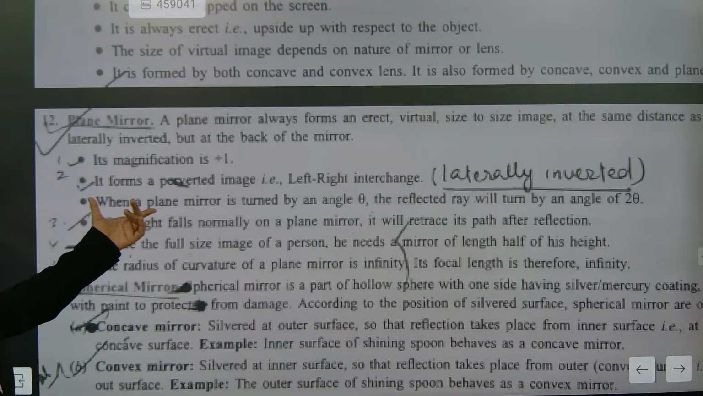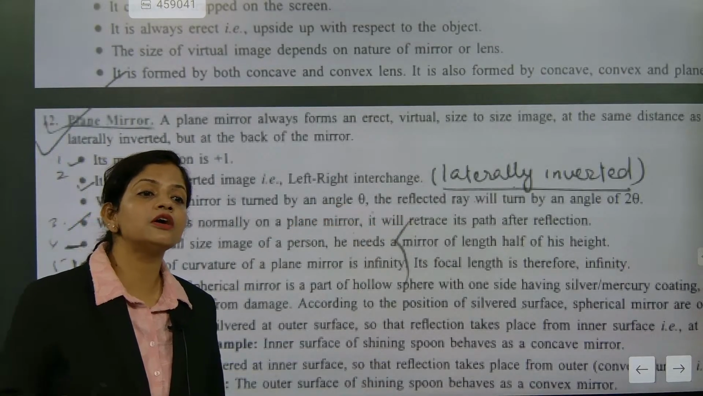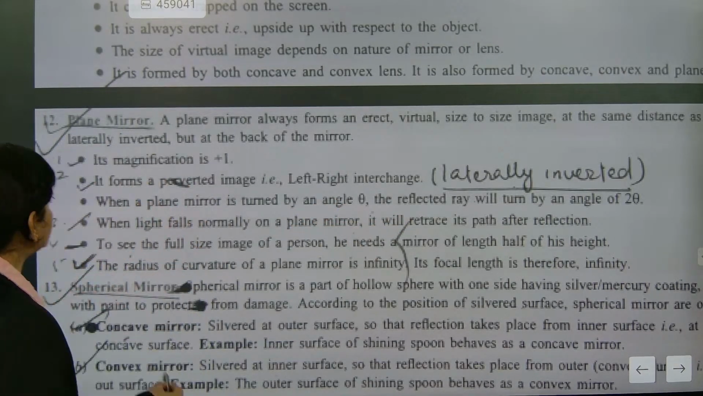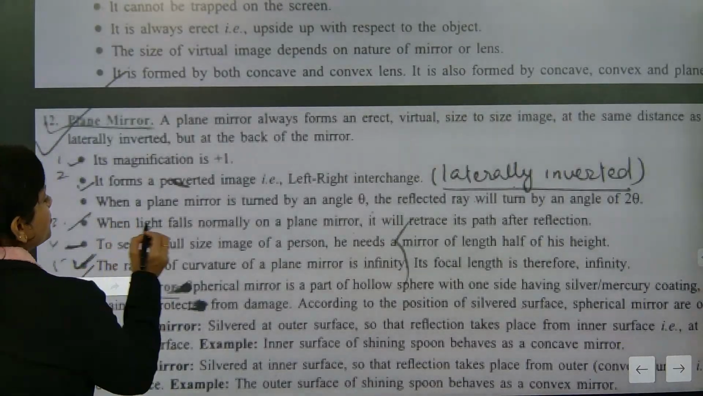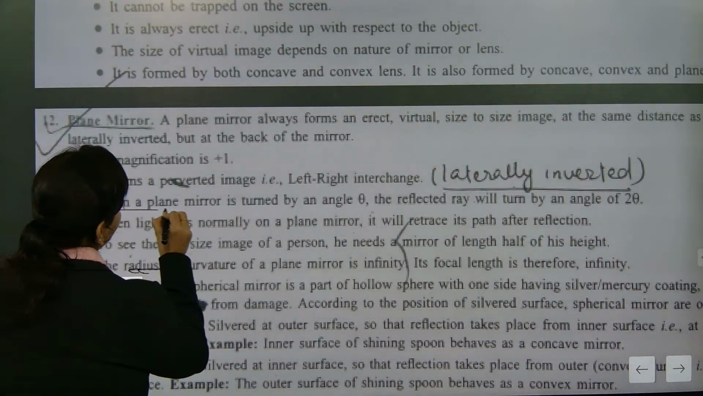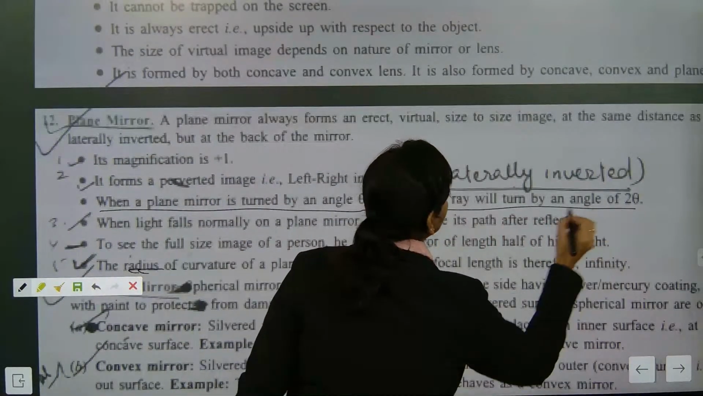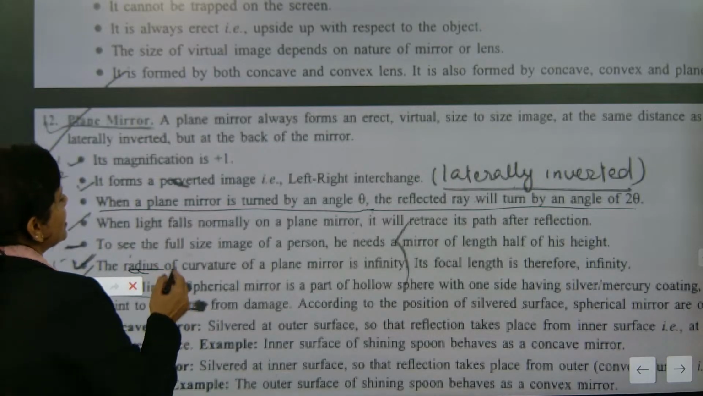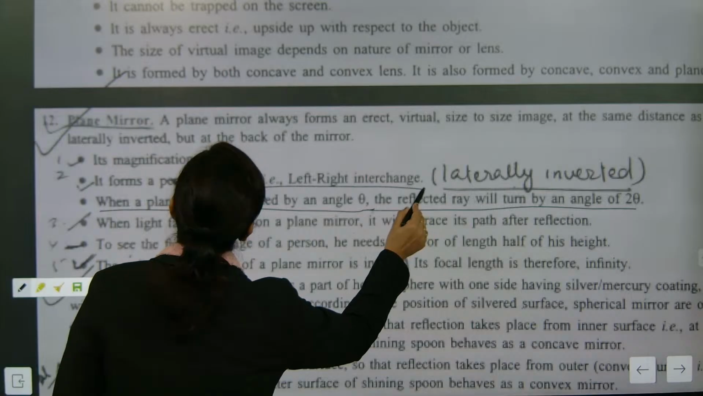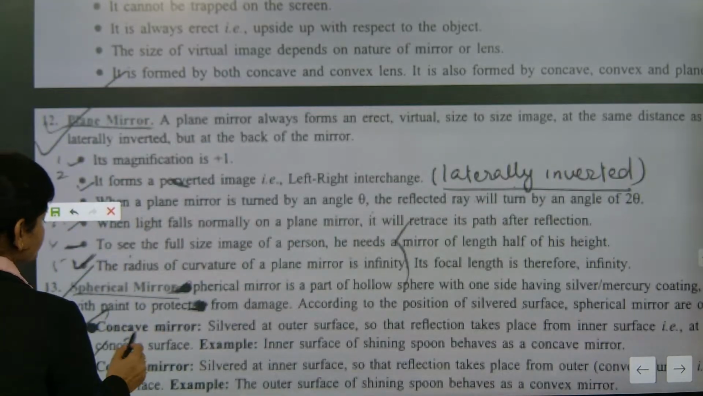Understood? Next, when a plane mirror is turned by an angle theta, the reflected ray will turn by 2 theta. Please kindly note down this point. You need not prove it, but this is the most important point. When a plane mirror is turned by an angle theta, the reflected ray will be turned by an angle of 2 theta. Note down. Then there is lateral inversion. This is the most important point.